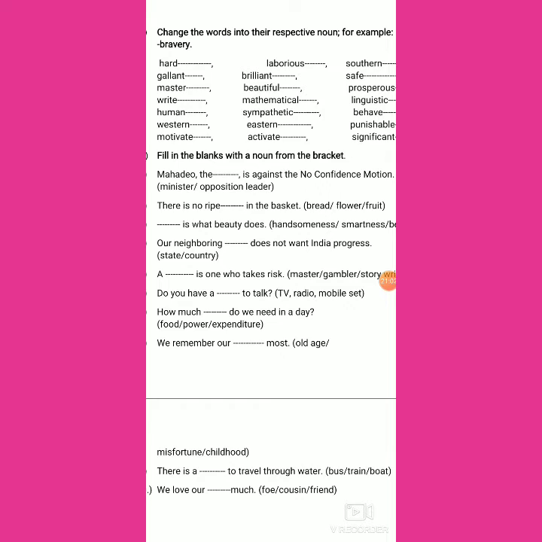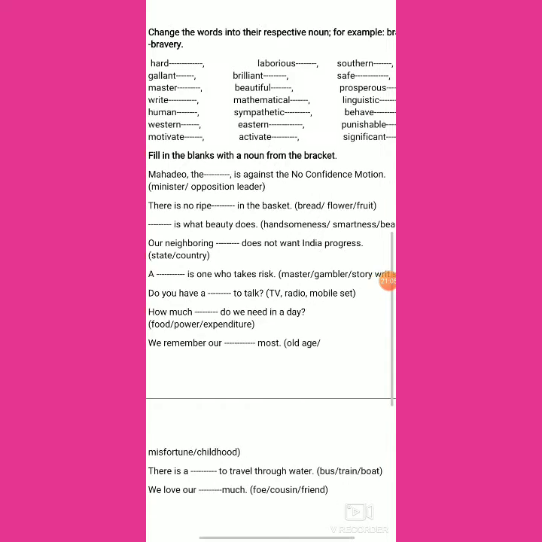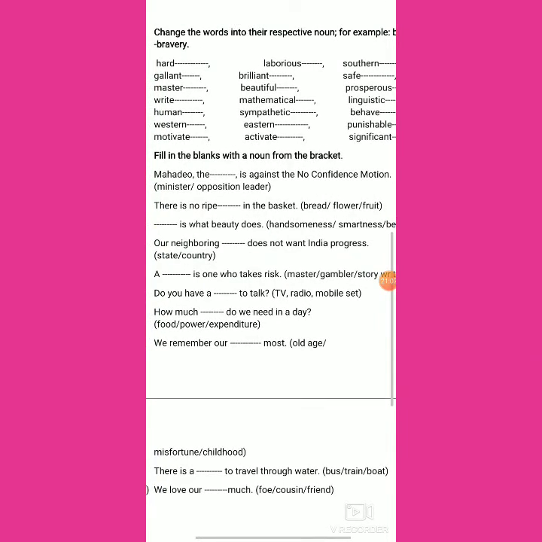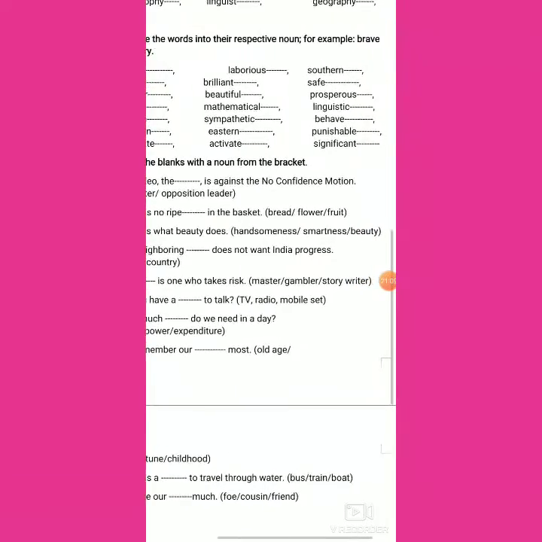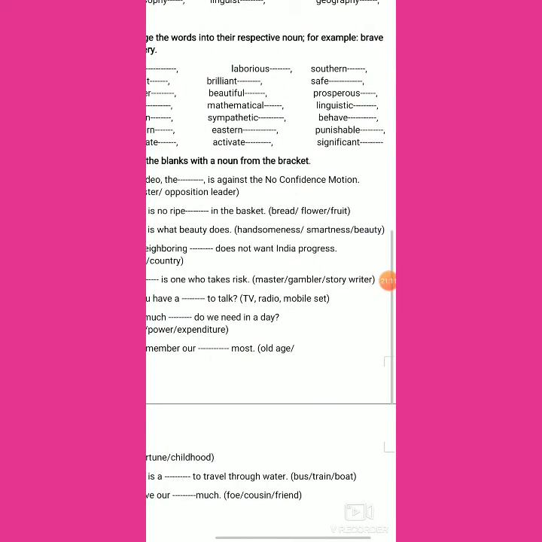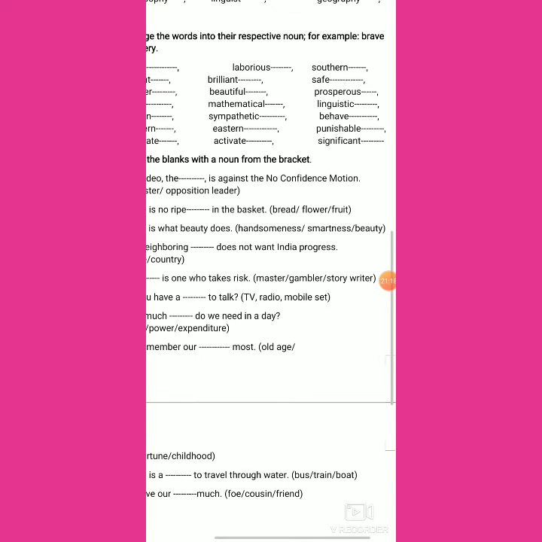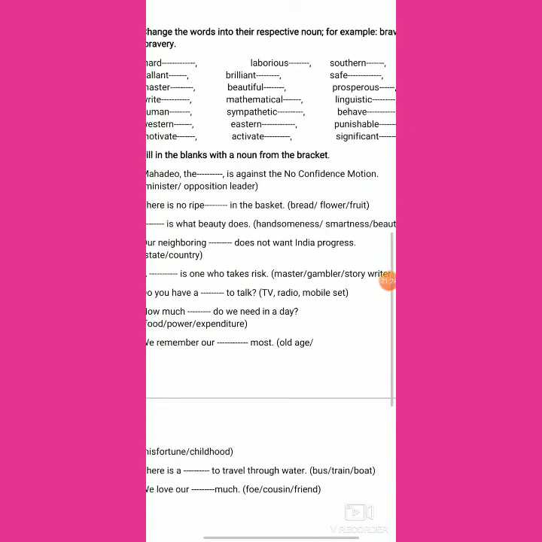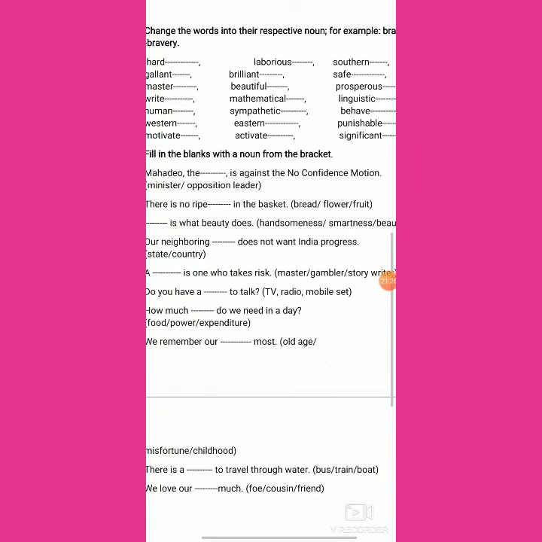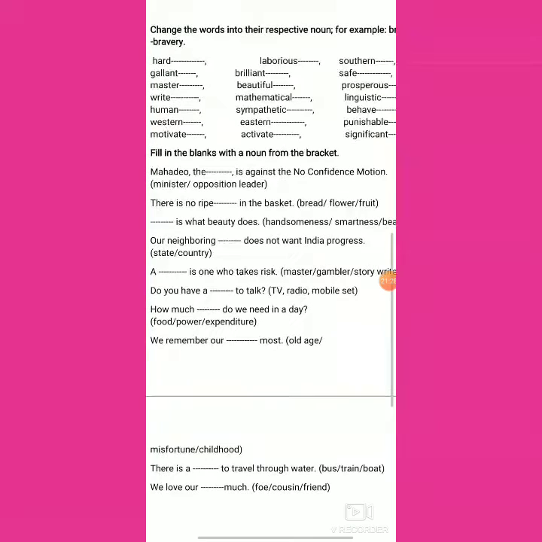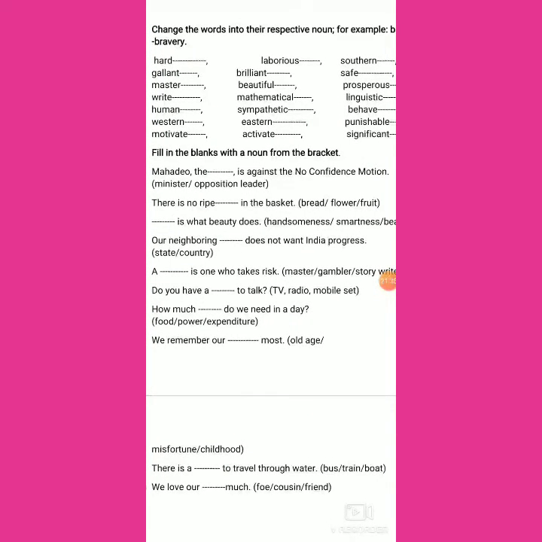A dash is one who takes risk. A master does not take any risk. The story writer, yes, although it is all professional, just a side. So we can say even a master has a professional side, there is a risk there, and story writing too, but we are not talking in that term. So a gambler is actually taking risk. It is life risk which is taken by a gambler. So you can say a gambler is one who takes risk.